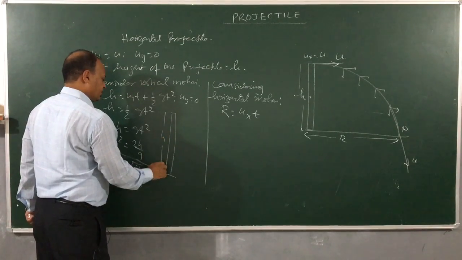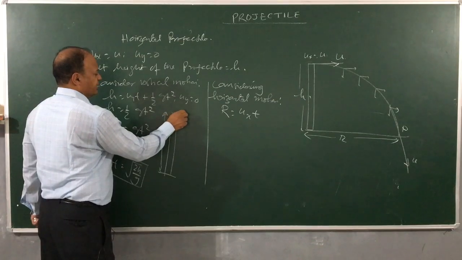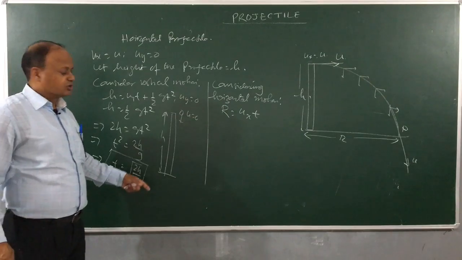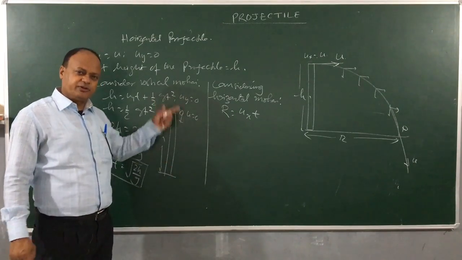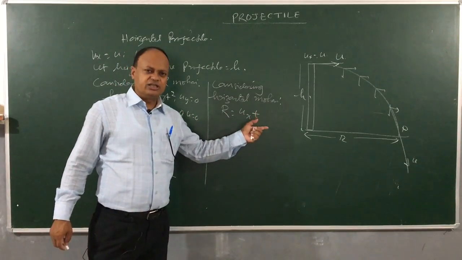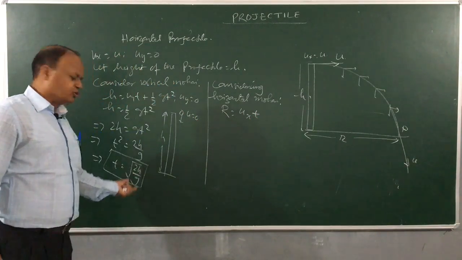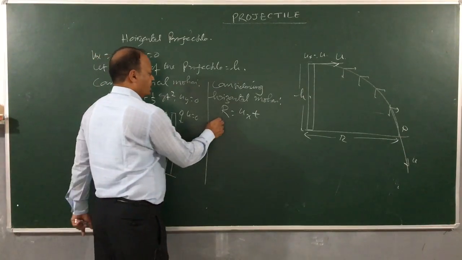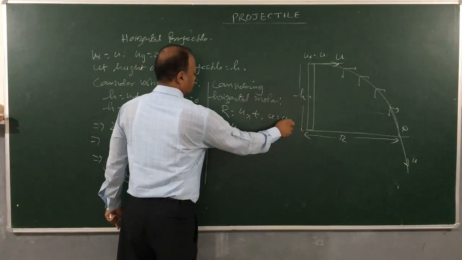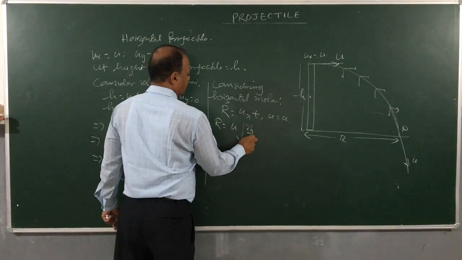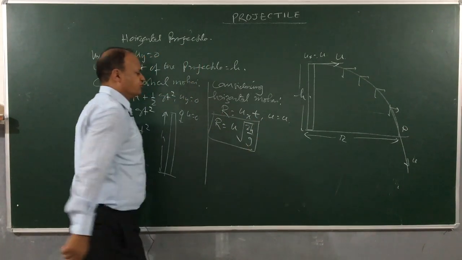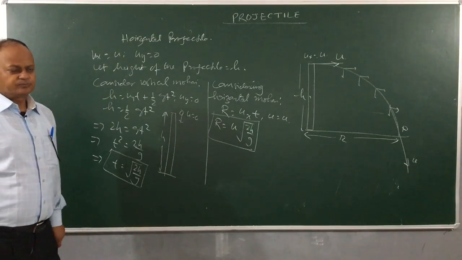If I take an object through height h and release it from here, u is equal to 0, it will take the same time. So the vertical motion of this object is like what? A free fall. Keep this in mind, right? So R is equal to ux into t. T I have already got, root 2h by g. So let us put it here. R equals ux, which is u, root over 2h by g. So here we got one equation: R is equal to u root over 2h by g.